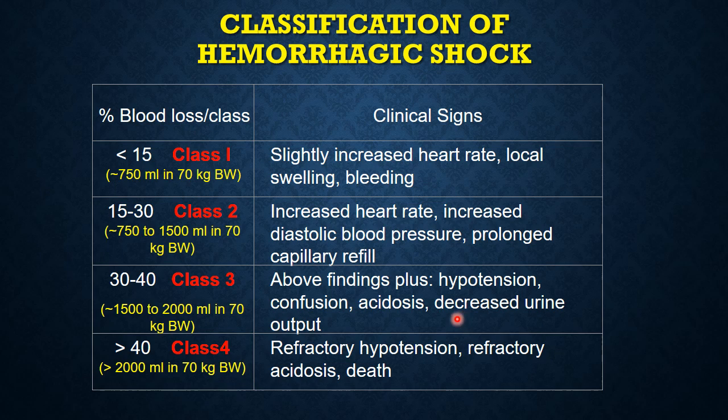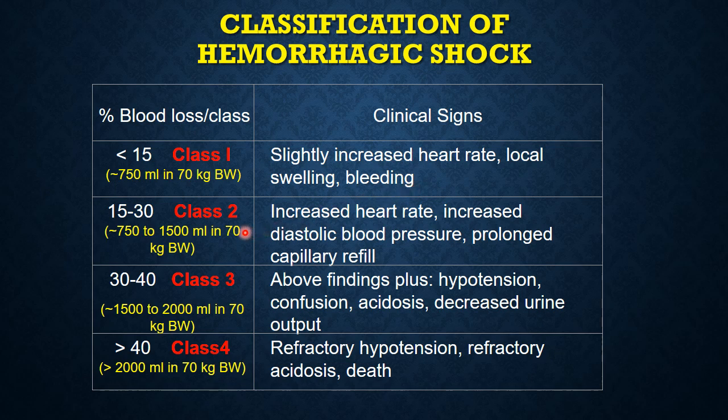Now, depending on the amount of hemorrhage that has taken place, we can classify hemorrhagic shock or hemorrhage into class 1 hemorrhage, class 2, class 3, and class 4 hemorrhage. Class 1 hemorrhage is when the blood loss is less than 15%. In an average adult, that would mean below 750 ml of blood. This only results in slightly increased heart rate, local swelling, or bleeding.